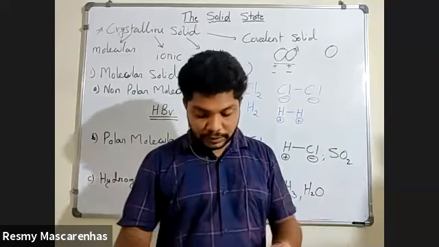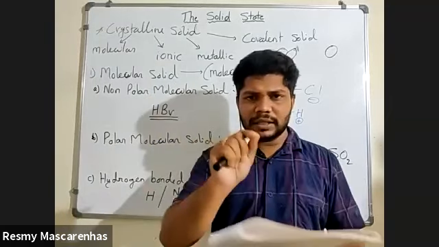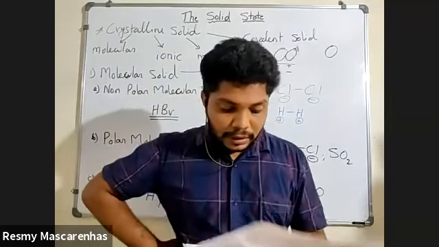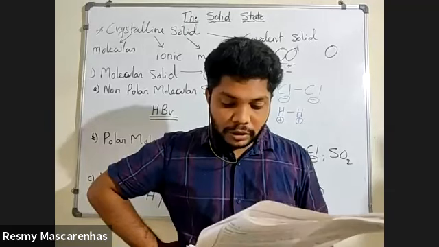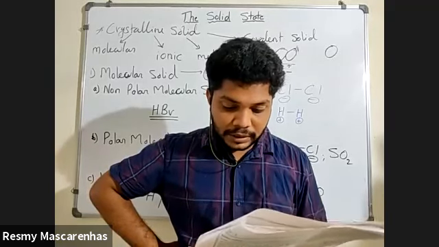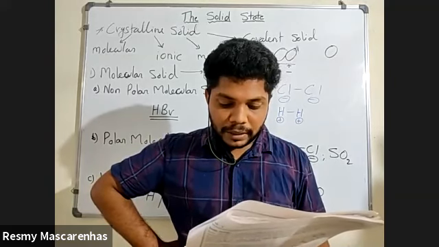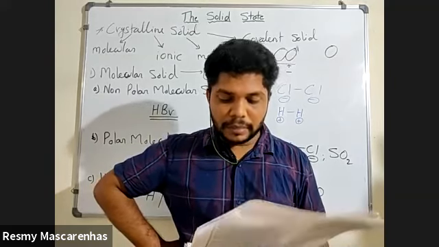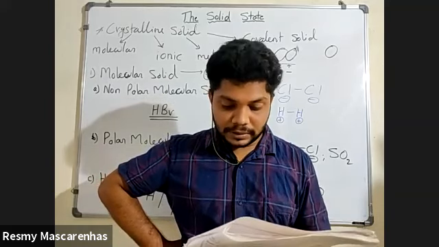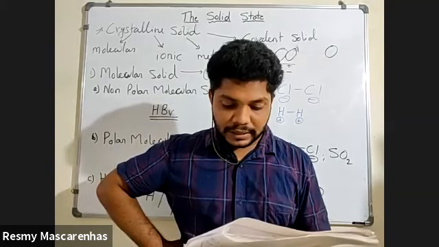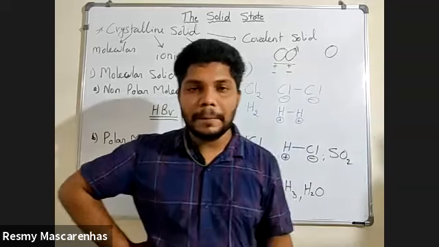Good. Now open your notes, and I will tell you which things you need to underline. Under non-polar molecular solid, the second line, underline: the molecules formed by non-polar covalent bond.